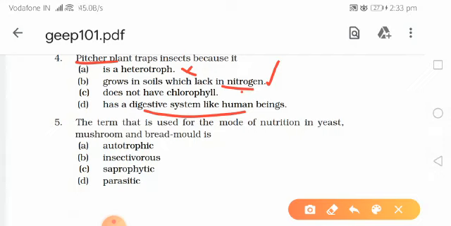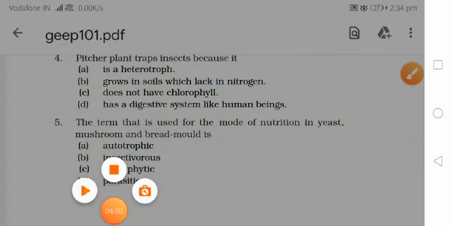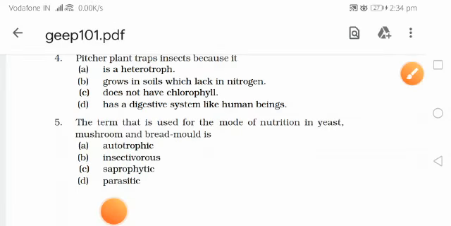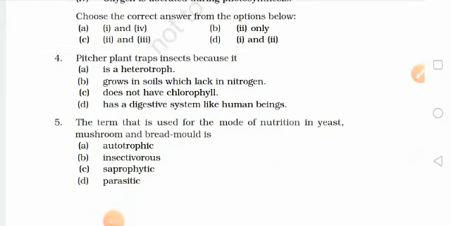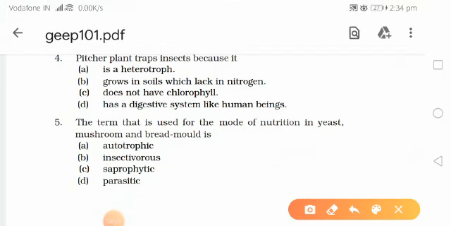So the answer is B, because it grows in soils which lack nitrogen, and insects are very rich in nitrogen. So they trap insects and digest them to fulfill the need of nitrogen.